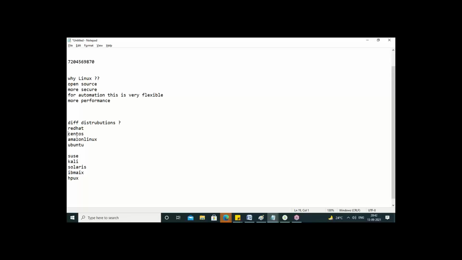So the first four we use mostly in real time. We use Red Hat Linux, CentOS Linux, Amazon Linux or Ubuntu because of the friendly nature. When compared to other distributions, these four are very comfortable, very easy to set up, and very easy to understand also. So that is the reason we go with these distributions, guys, in real time also, free of cost. Again, in Linux also we don't have everything free, guys. The others are paid versions. But these are open source, free of cost, and very easy to use. That is the reason we are using these distributions.